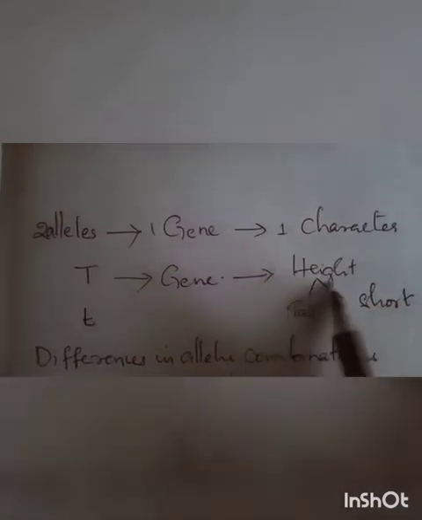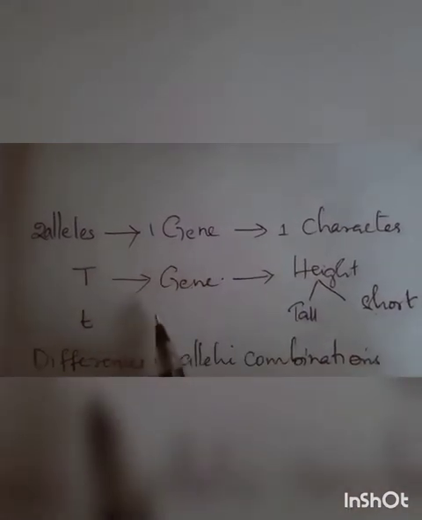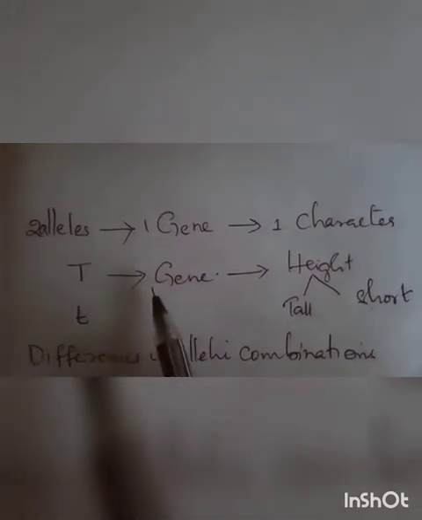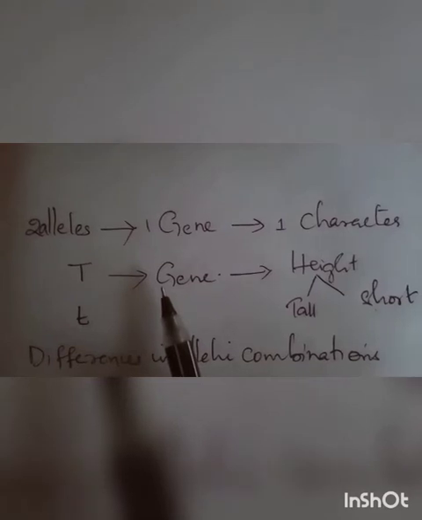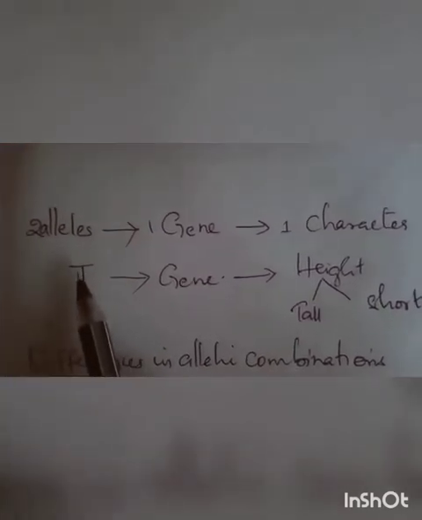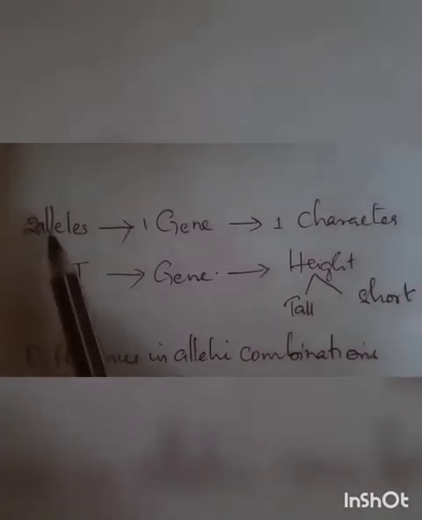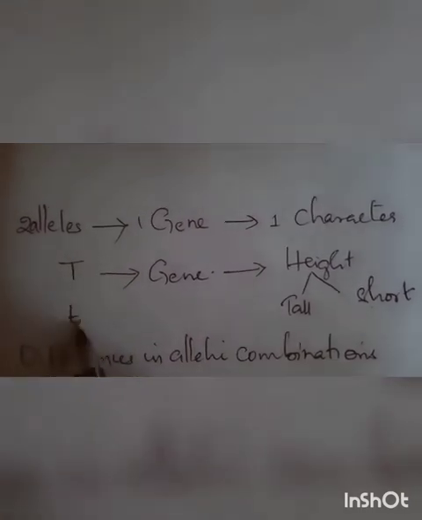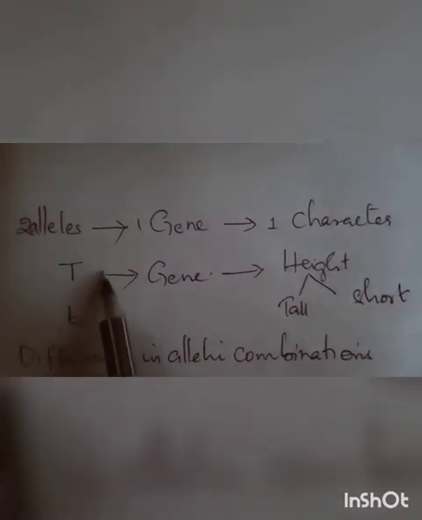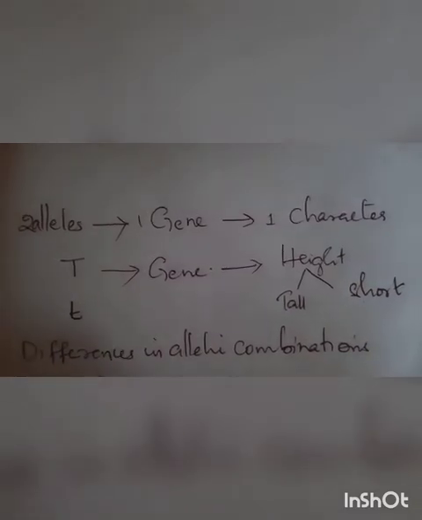So height is a character. That character is produced by one gene, and that gene is in turn formed of 2 alleles. You can give any letters. I give capital T as one allele and small t as another allele. You can give capital A and small a, capital B and small b. It's your choice.